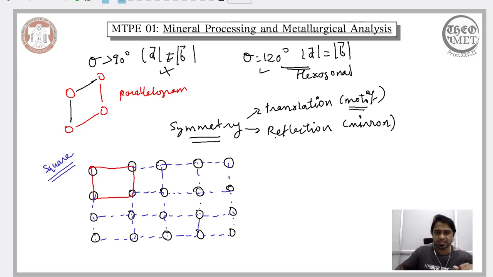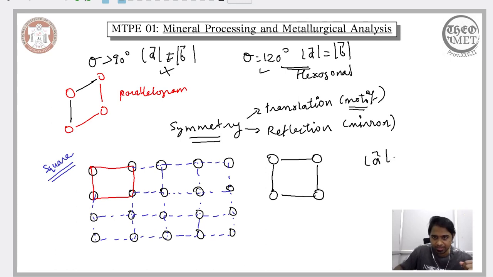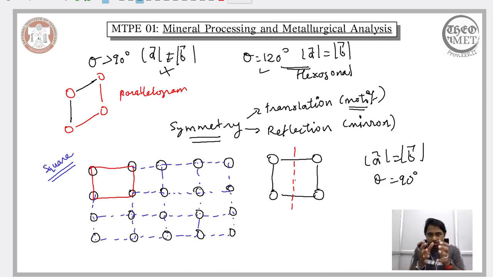To begin with, let us consider the square mesh that we started our discussion with. So this is a square mesh. It is characterized by the equivalence in the magnitude of the vectors, and the angle between them is 90 degrees. Now, if we place a mirror in this plane here, then this region here is the mirror image of this other region. So by placing the mirror here in this plane, we are separating a given unit mesh into two, and region one is the mirror image of region two.